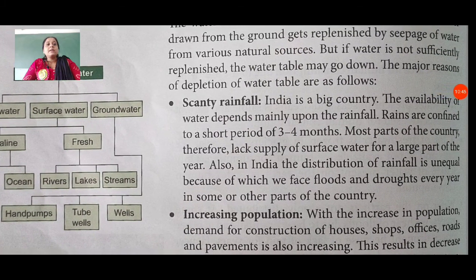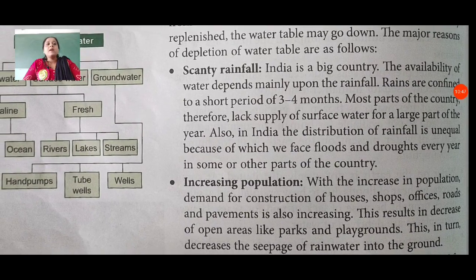Scanty rainfall. India is a big country. The availability of water depends mainly upon the rainfall. We all depend on our rain. Rains are confined to a short period of 3 or 4 months. Most parts of the country therefore lack supply of surface water for a large part of the year.